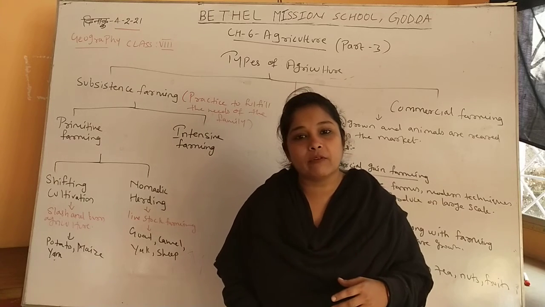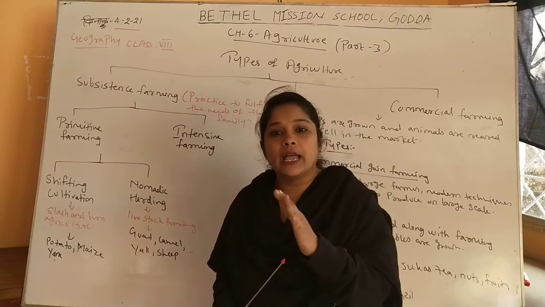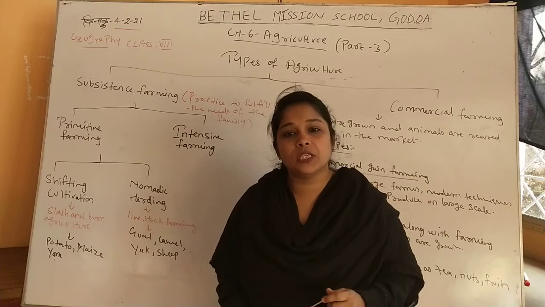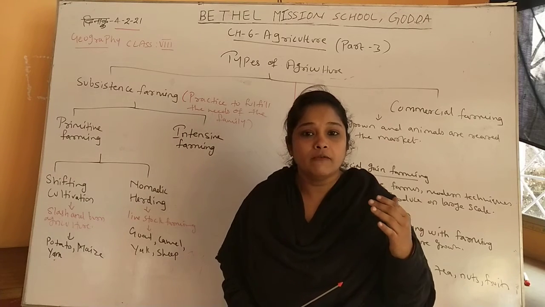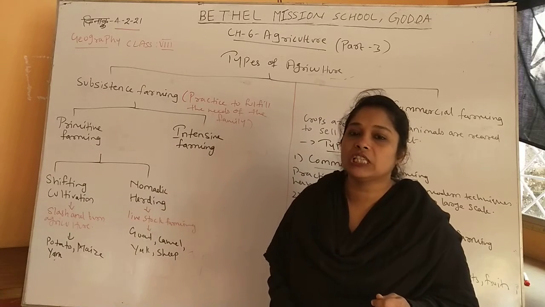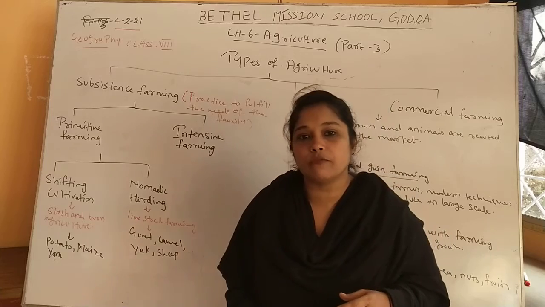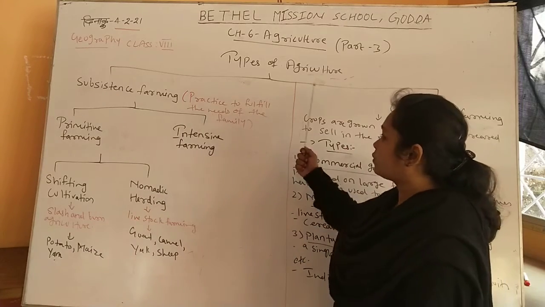processes which have been there when we do farming, either agriculture or animal husbandry. For both we have seen the factors which influence these farmings and the farming system and process of doing farming. Now in this session we are going to see different types of agriculture which we have in India. Okay, so we start with the types of agriculture.